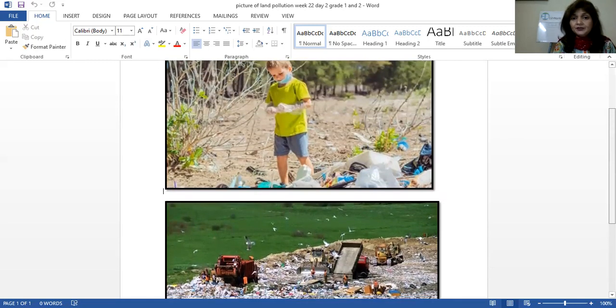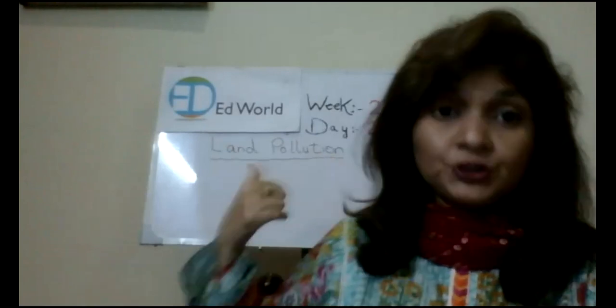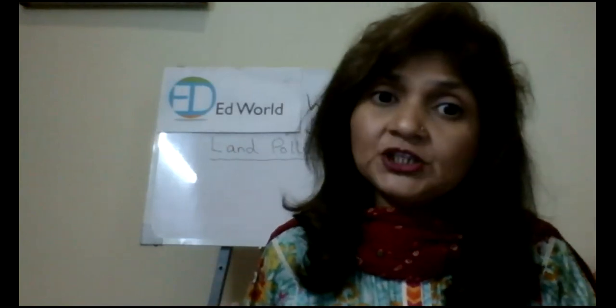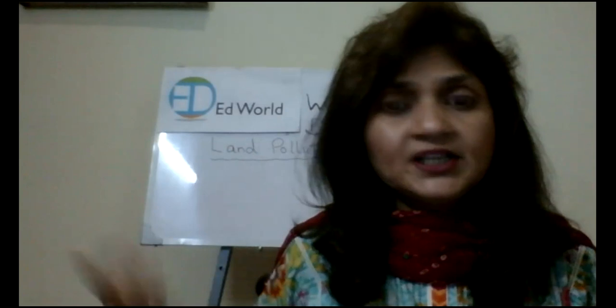Now, we have seen both the pictures. So what do these pictures tell you? It shows land pollution. So today we are going to learn about land pollution. You have seen in that picture how the land was polluted, right? There were so many dirty things all over the land, right? There were garbage and other things.